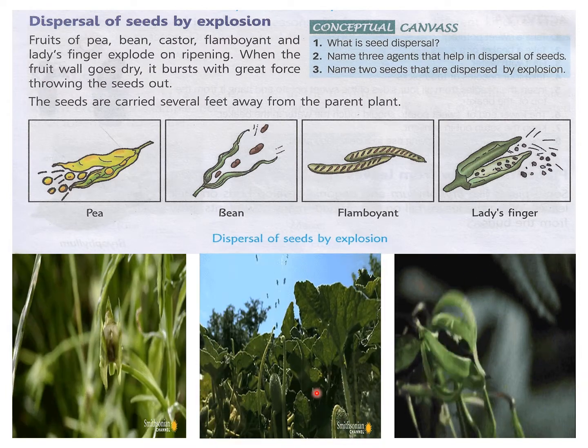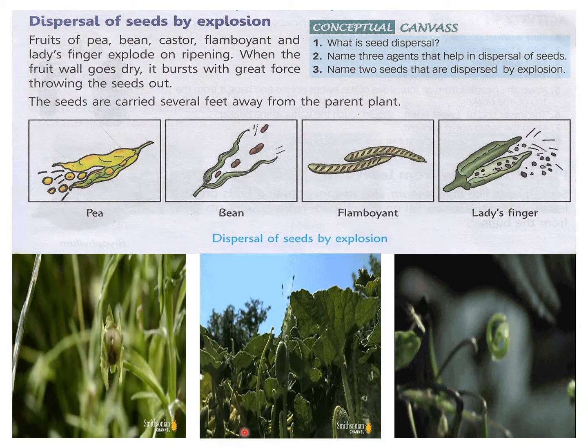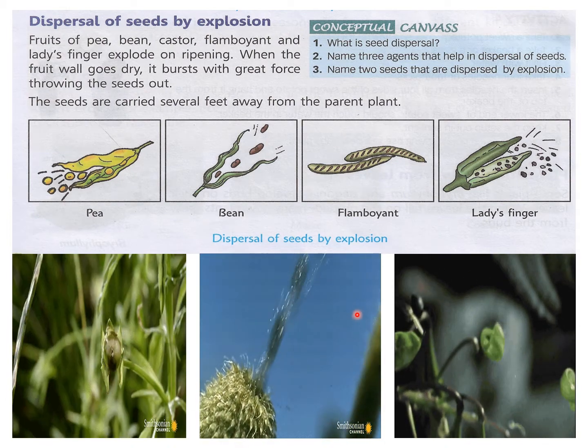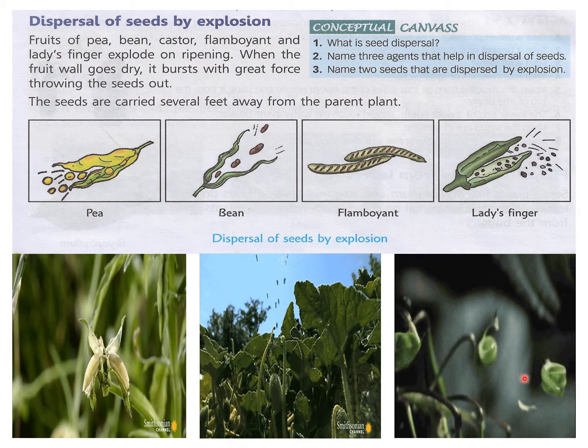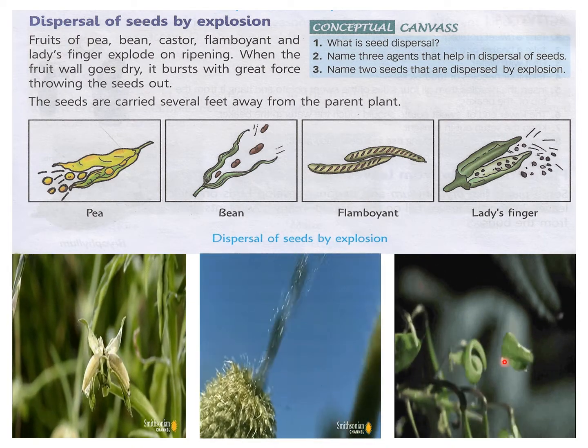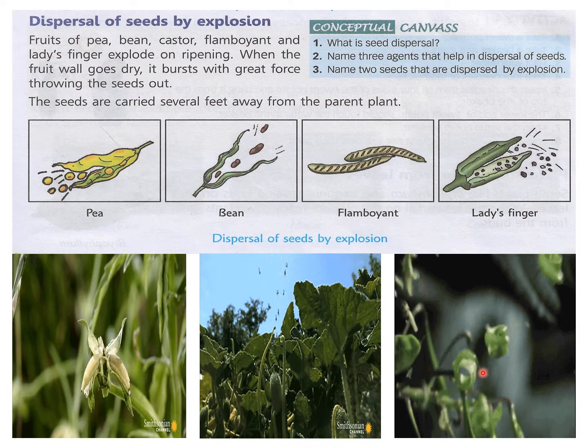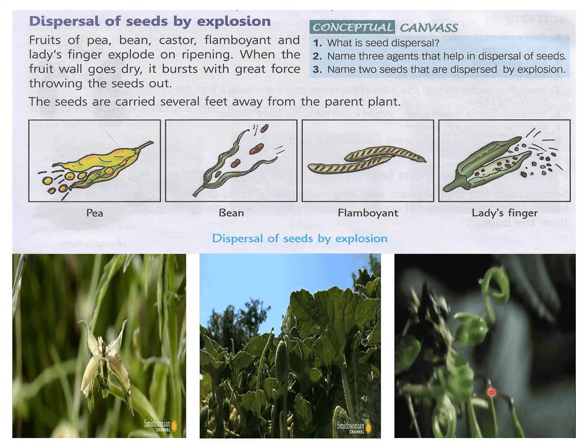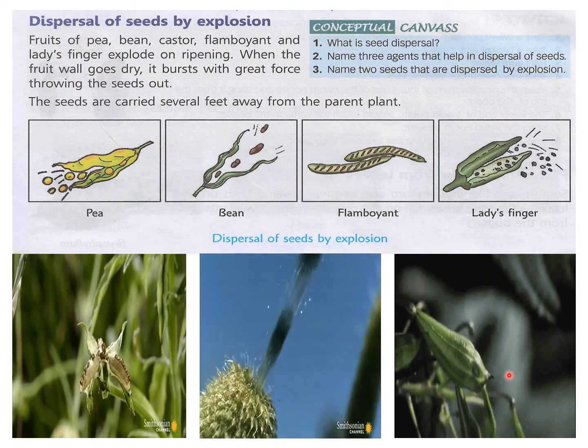Here also you can see how the explosion in the fruit takes place and the seeds are going up and getting scattered. Here also, the balsam plant, this fruit is twisting the upper covering of the fruit and the seeds are getting scattered here and there.